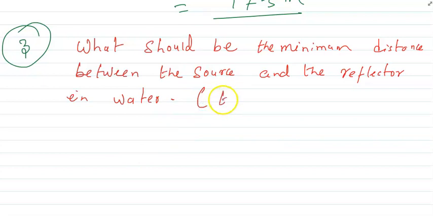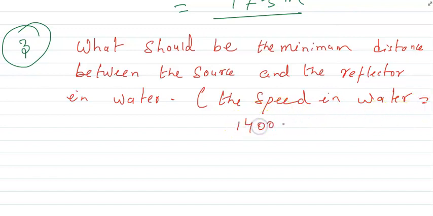The speed of sound is given here. The speed of sound in water is given, that is equal to 1400 meter per second. Alright, this is given.